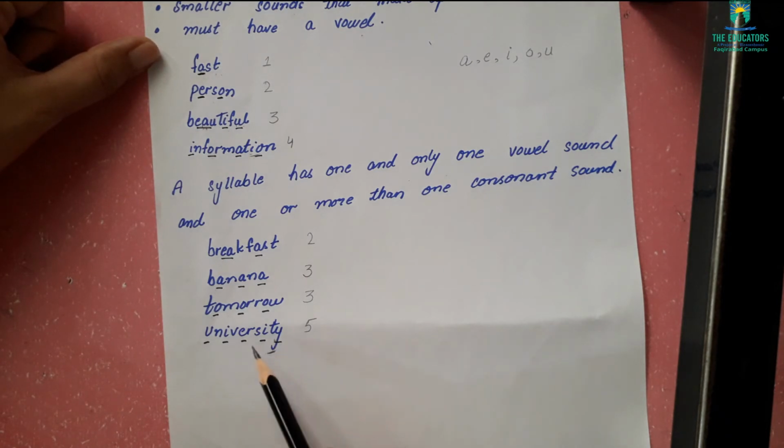Okay? Y is not a vowel here, but we have counted this in syllables. This is because Y here gives us the sound of a vowel. University. It's giving us the sound of a vowel. So that's why we have counted this syllable as well.